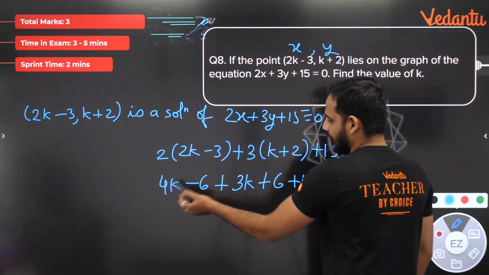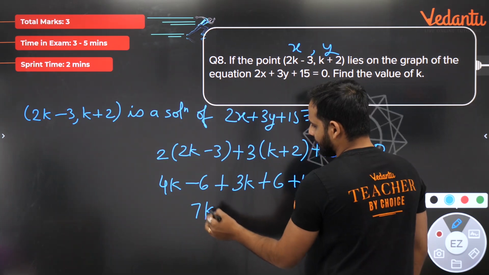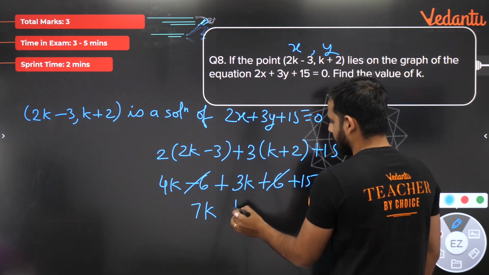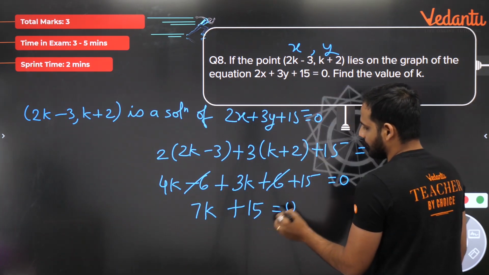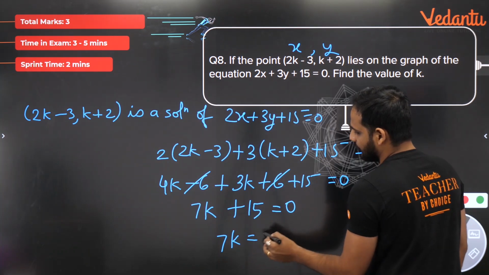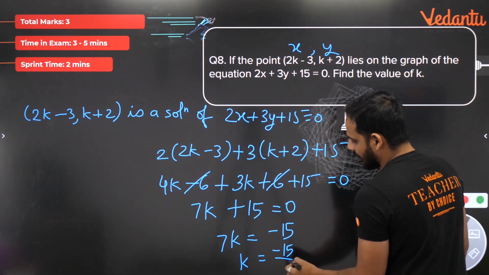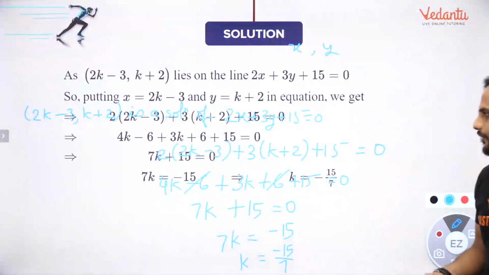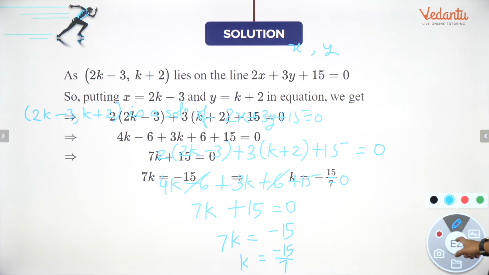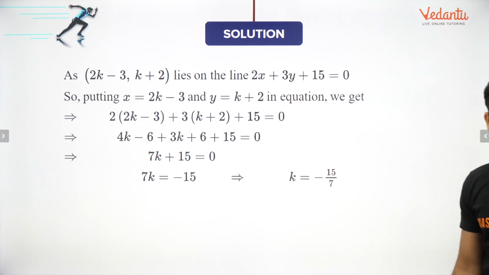Now see, 4k plus 3k is 7k. Minus 6 plus 6 got cancelled. 7k plus 15 is equal to 0. So 7k is equal to minus 15, so k is equal to minus 15 by 7. So this is the value of k, minus 15 by 7. Understood?